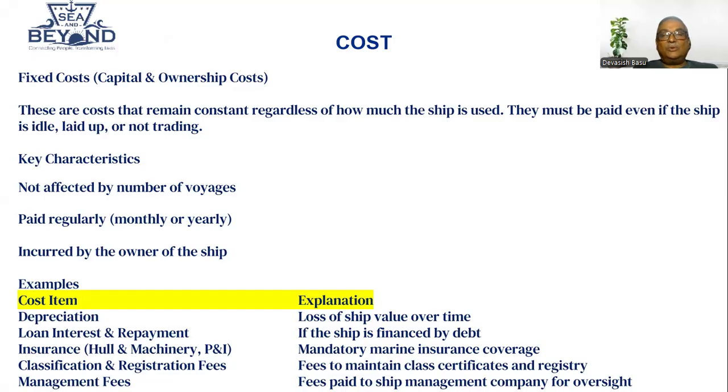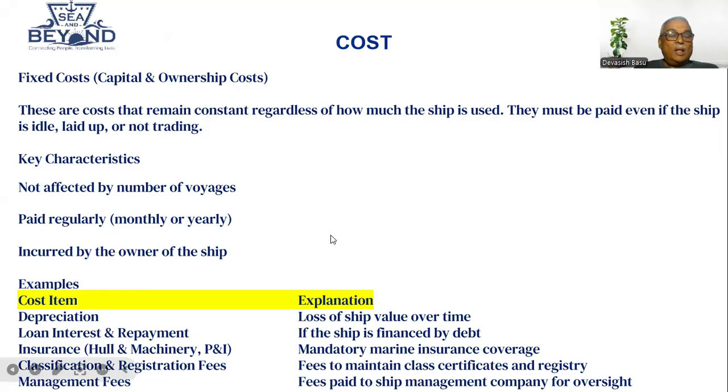For the registration, you need to pay. And the management fees. If you are a ship owner and you have given your ship for management to a management company, the ship management company also needs to be paid fees for oversight, for looking after the vessel. They need to be paid money.